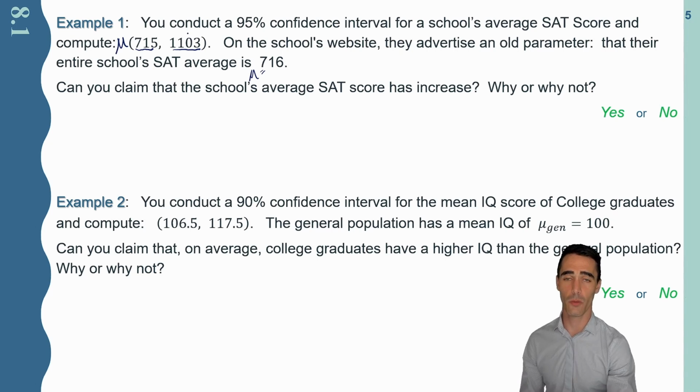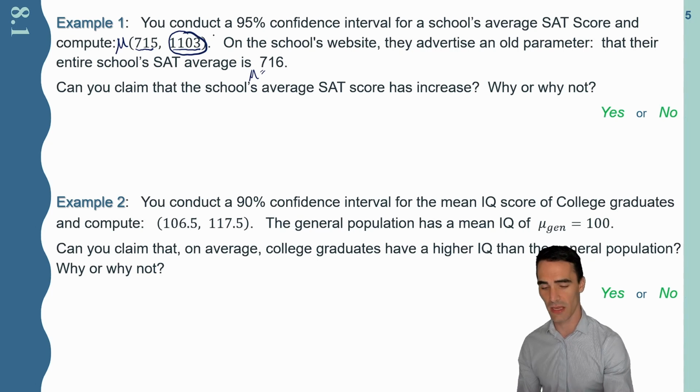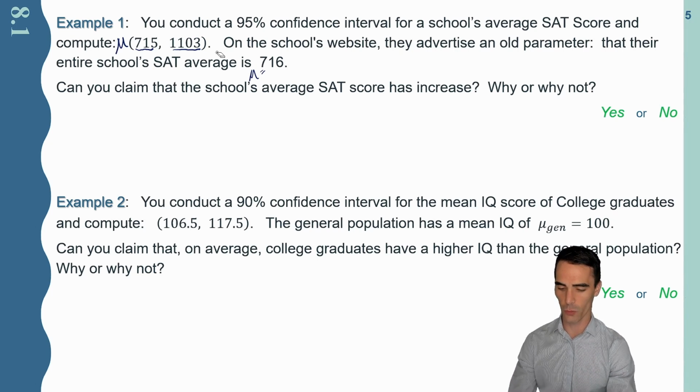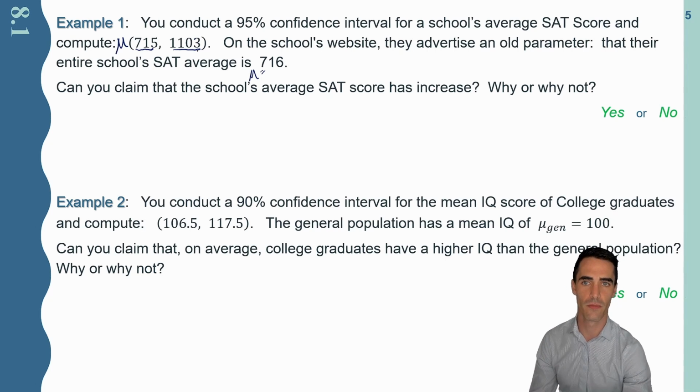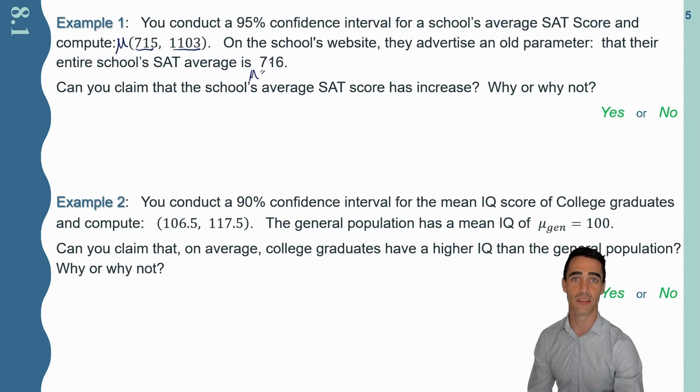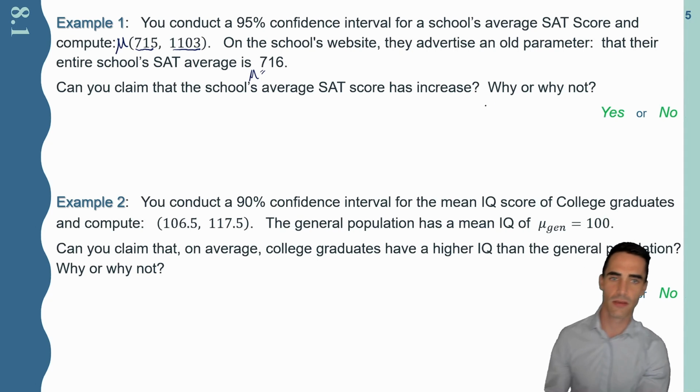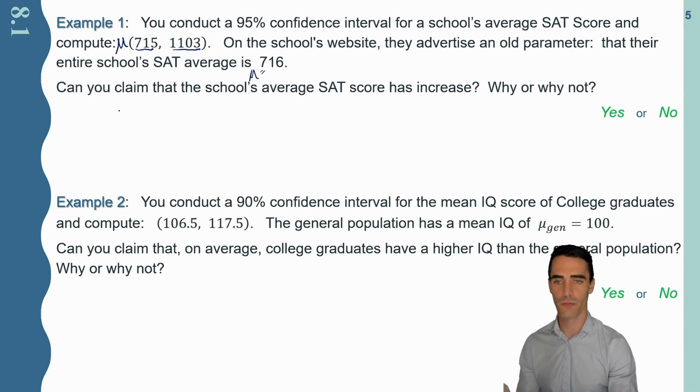Now they're thinking, I'd love to make this claim. I'd love to tell everybody far and wide, come to our school because our SAT average is through the roof at 1,103, or at least certainly better than the 716 it's been in the past. So the question is, can you claim that the school's average SAT score has increased? Why or why not? Well, ideally we'd like to, but maybe not.